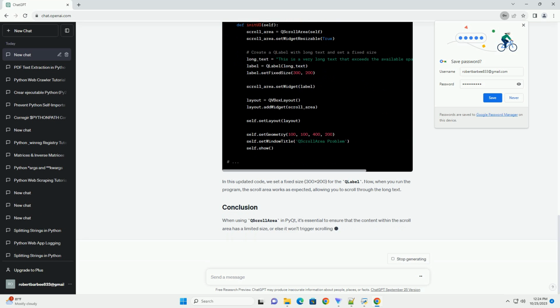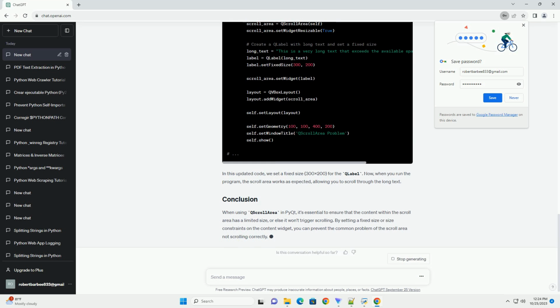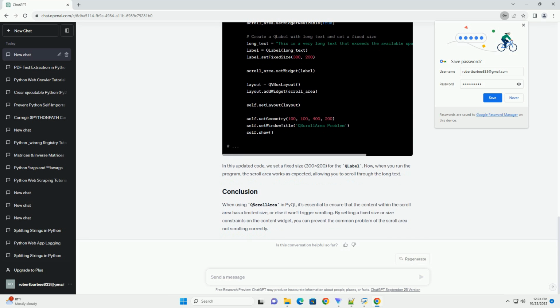We'll create a window with a QScrollArea that contains a QLabel with a long text. In this example, we create a QScrollArea and set a QLabel with long text as its widget. However, when you run this code, you may notice that the scroll area doesn't work as expected. The text is cut off, and you can't scroll through it.